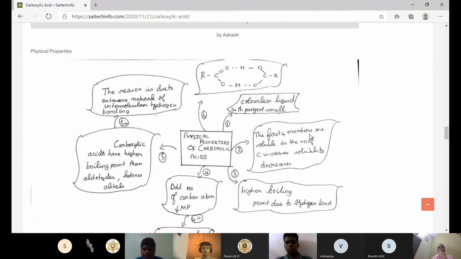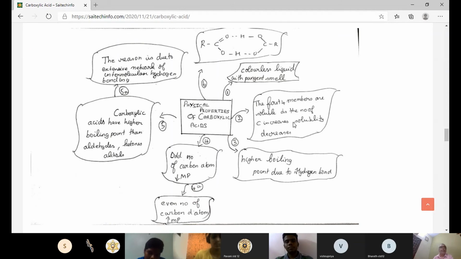Right. Now Suraj is here to present the physical properties of carboxylic acid.